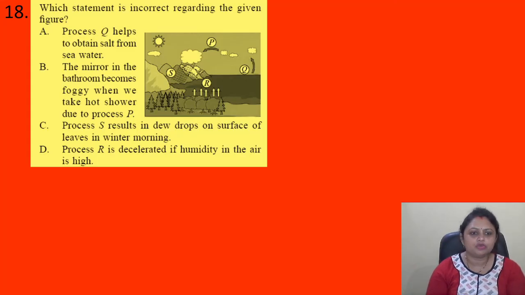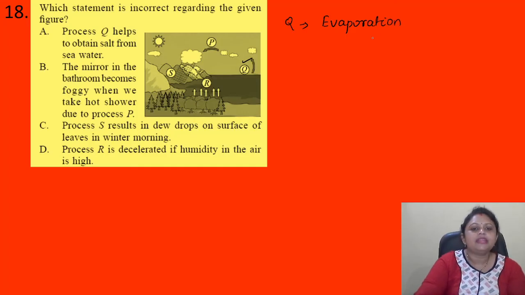So what are the processes? First, let's start with Q. In Q, what is happening? This water is going into the atmosphere. So Q, it will be evaporation. Okay. Then in P, what is happening? This water vapor, they are forming the cloud. Okay. So this is the name of the process.